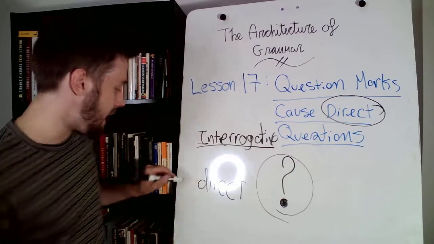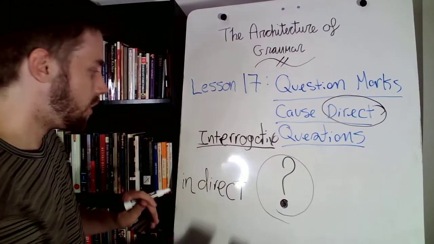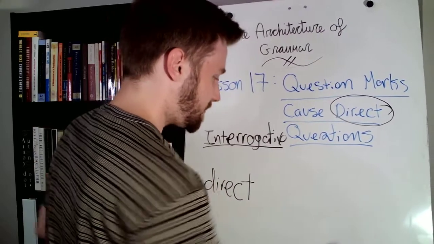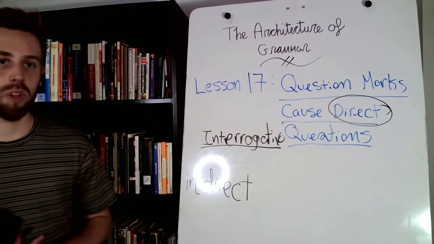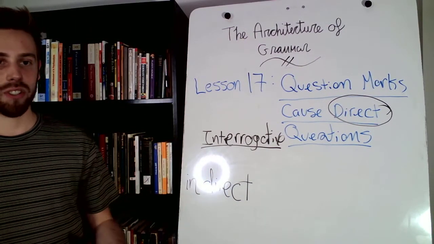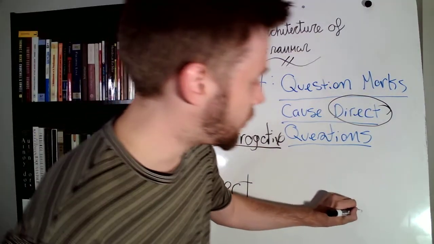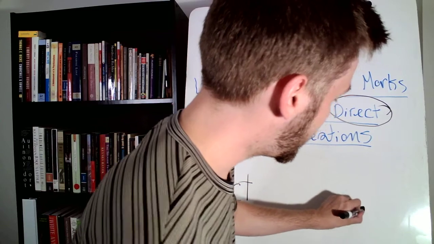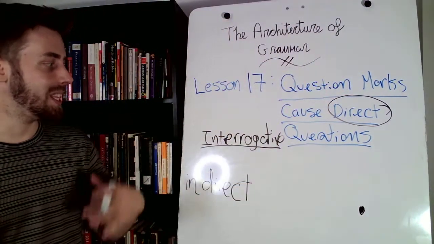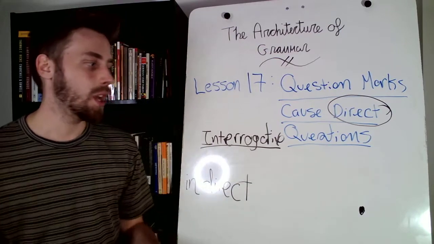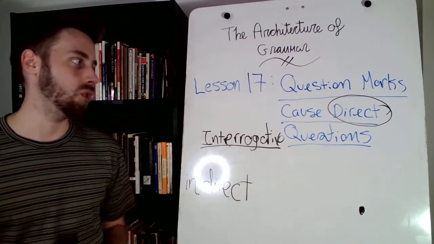But an indirect question does not use the question mark. An indirect question would be, I asked if he wants a coffee. So it finishes with a period and not a question mark. So it is an indirect question. It states that I've asked a question, but it does not ask a question directly.